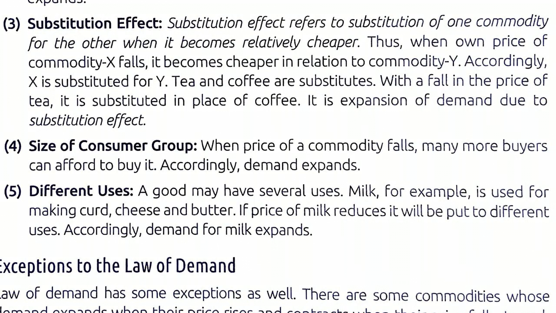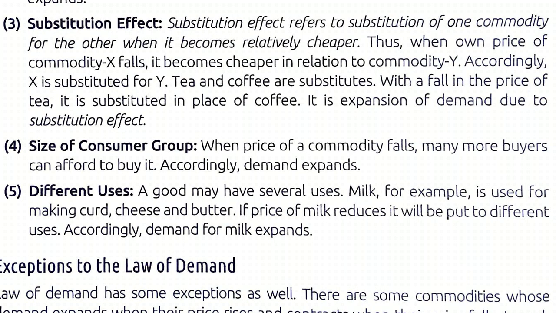Now, size of consumer group. When the price of a commodity falls, many more buyers can afford to buy it. Suppose the price of a mobile phone or smartphone falls, more and more people will now purchase smartphones. So we have observed that due to fall in prices of smartphones and mobile phones, the demand for mobile phones has increased. And different uses.